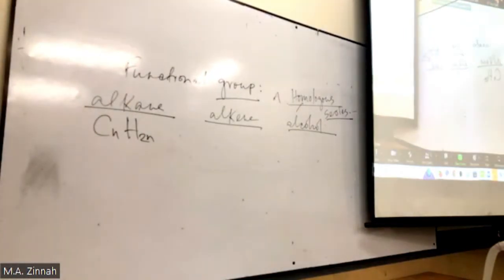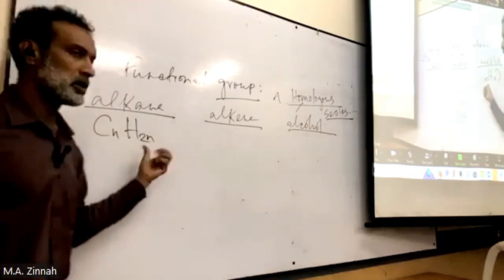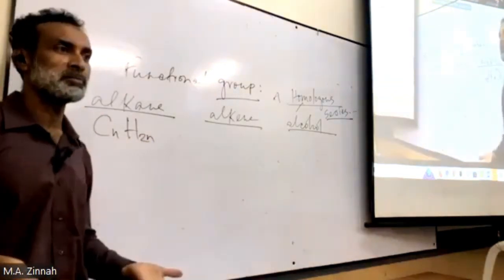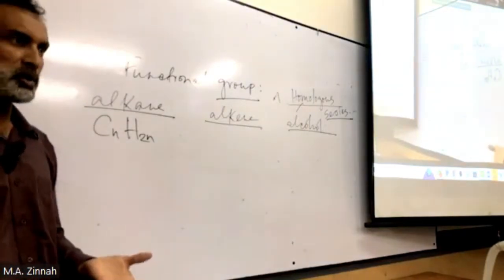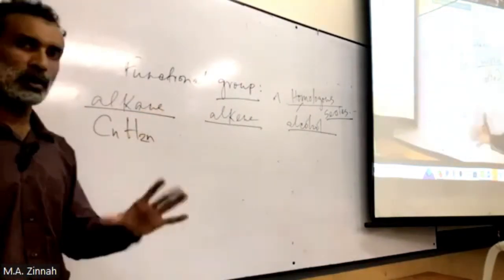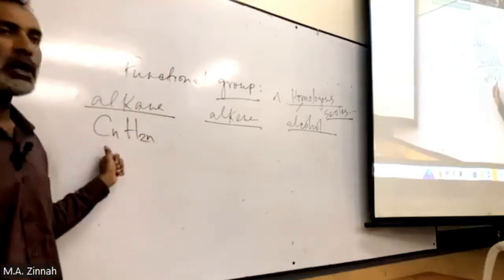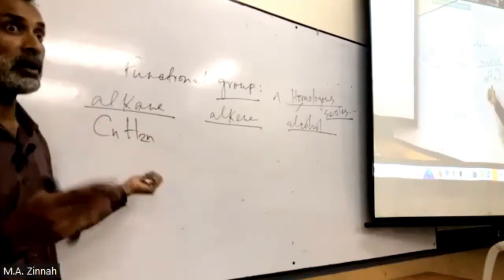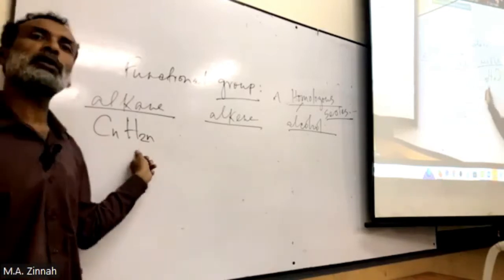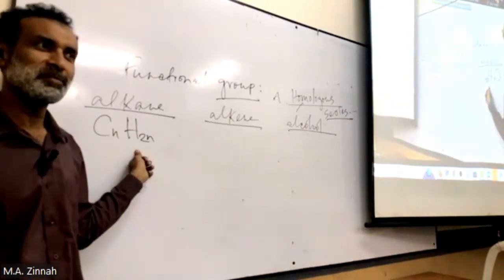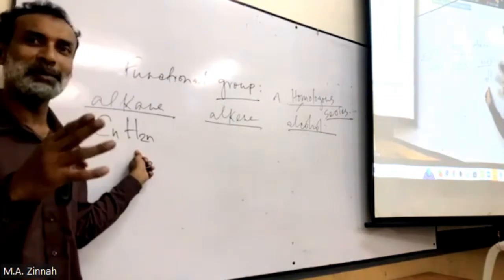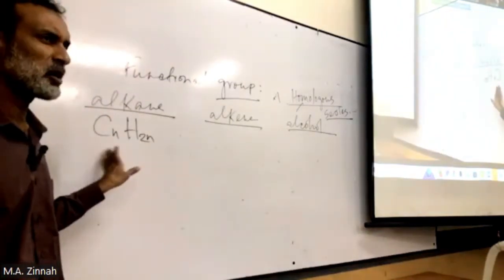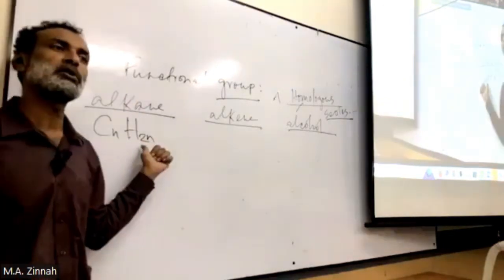This is very simple. Be careful. Hydrogen and carbon, these two together. If a compound is made of hydrogen and carbon, what do you call them? Hydrocarbon. Alkane is a hydrocarbon. How many carbon here? We don't know, because N could be any number. How many hydrogen here? Two more. That we know. I don't know how many carbon there, it could be any number, but I know how many hydrogen are there.